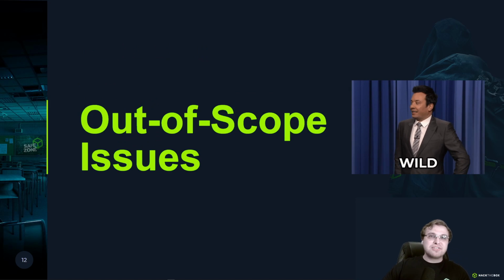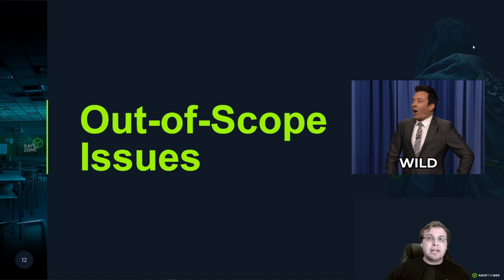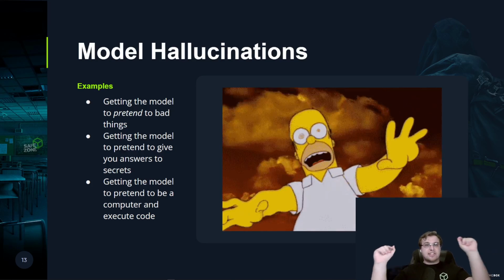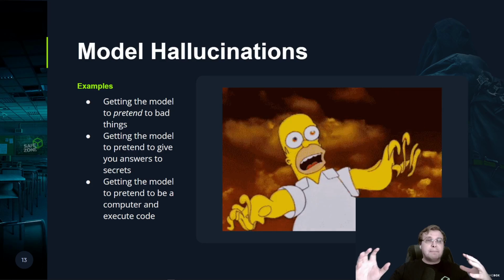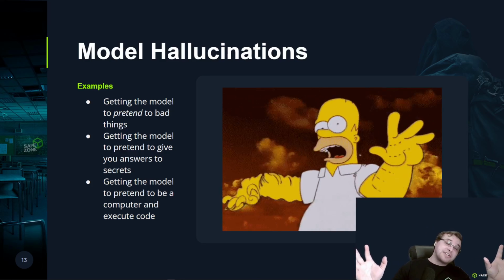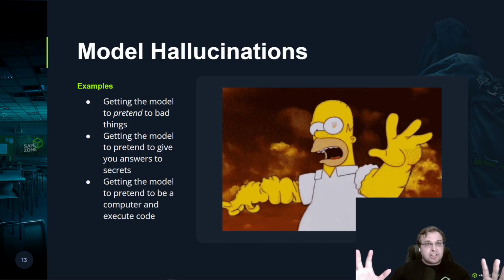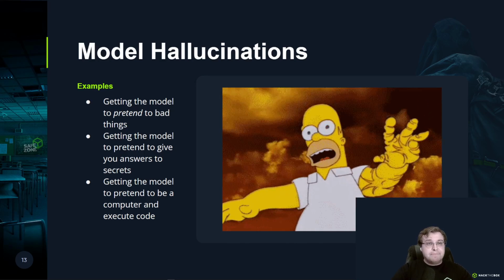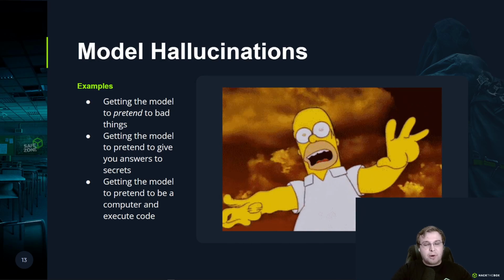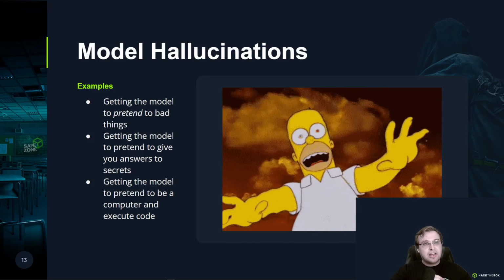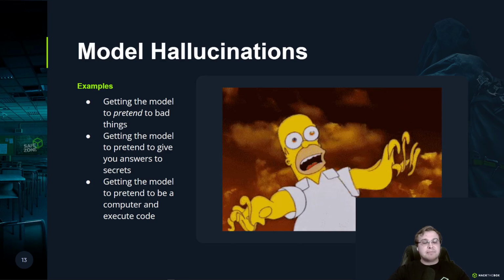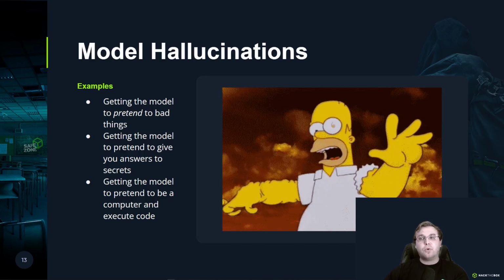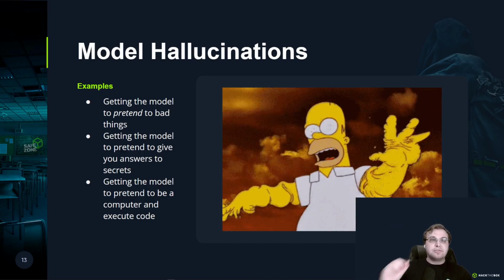Moving on, let's talk about some out-of-scope issues, or rather just one of them, just because this is something that comes up a lot. Model hallucinations. This is admittedly one of my favorite things about LLMs, and I wish that this was an in-scope vulnerability, but it's very important to cover these so that you know what's not a valid finding. This took certainly some discovery on my part when we were first going through, and I hope this is helpful. Getting the model to pretend to do bad things, and pretend is the key word. You're going to see it shows up in each one of these items on this slide. We're really trying to get the model to pretend to do something bad.